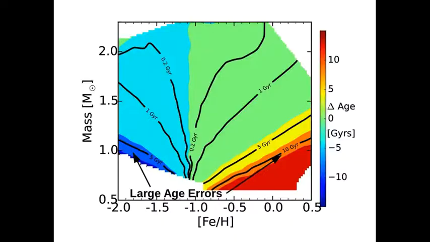We then look at the implications this temperature offset would have on ages inferred using the recently released Gaia data. Using a precise luminosity from Gaia and a temperature and metallicity measurement, one could use a solar calibrated model to infer the mass of a red giant, and therefore its age. Unfortunately, if the model's in the wrong place, you would infer the wrong mass of the star, and therefore the wrong age, with metallicity-dependent age errors that can be as large as several gigayears.